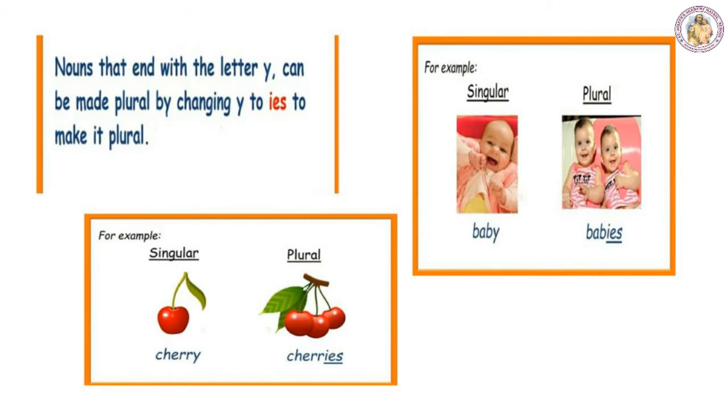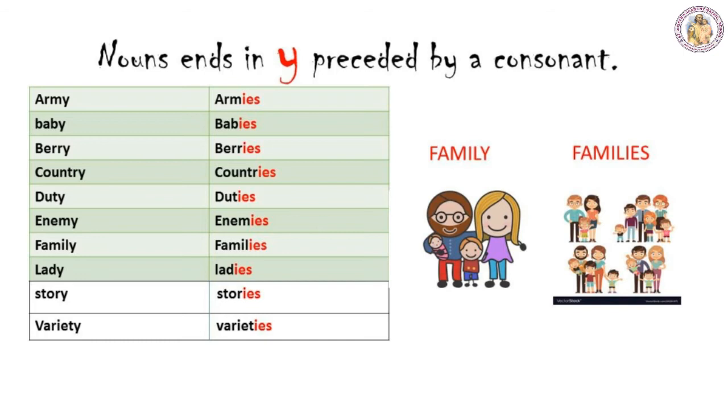Baby, babies. Some nouns end in Y preceded by a consonant. For example, army. Here the word is ending with the letter Y, but it is preceded by a consonant. The consonant is M. So after M, Y is there. For such nouns, we have to drop Y and add IES to make them plural. Another example is baby. This word also ends with the letter Y, but Y is preceded by a consonant B. So again we have to drop the letter Y and add IES to make this word plural.